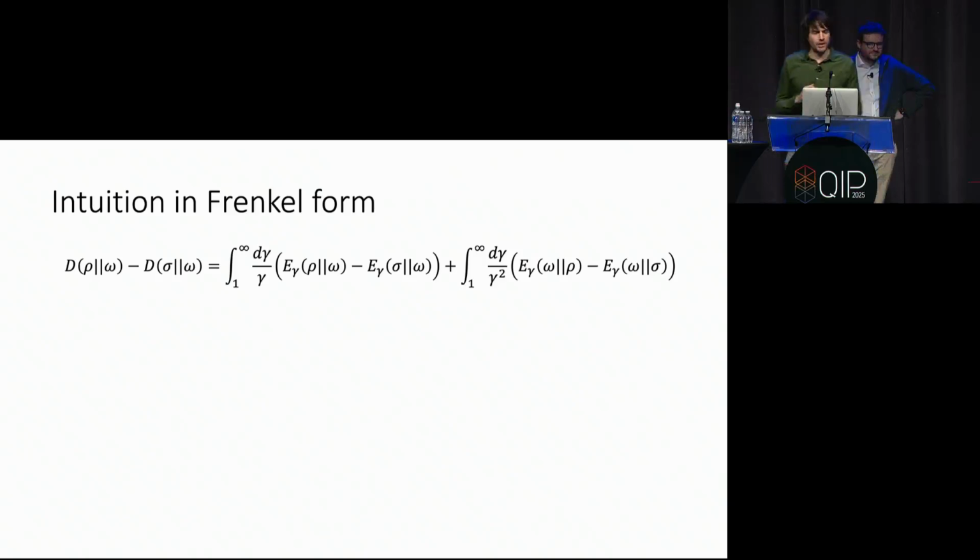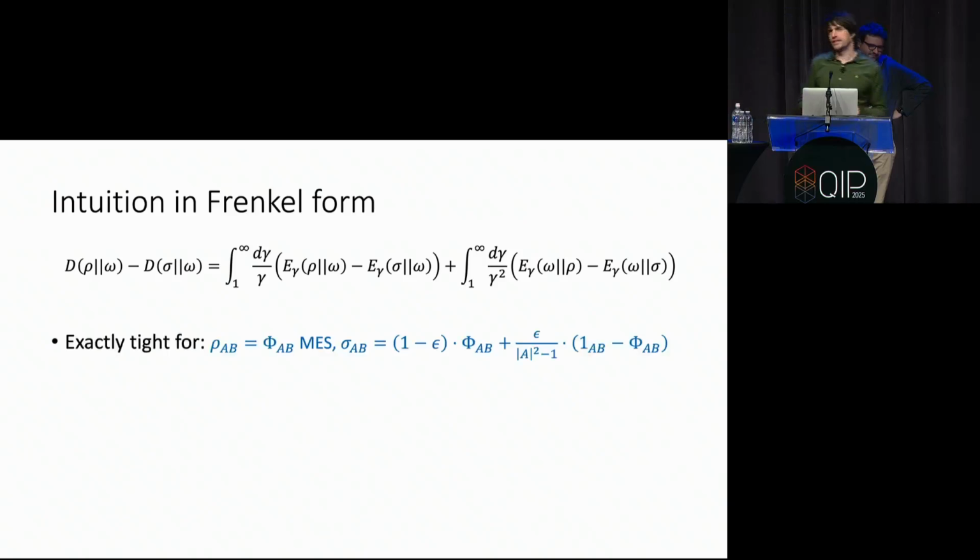The left-hand side of our inequality is now a difference of two relative entropies. So you can reorder the terms in this integral representation: the ones that depend on 1 over gamma and the other ones that depend on 1 over gamma squared. And then the leading intuition for our proof is that, at least for the case of conditional entropy, we know that this bound that we showed, that was previously conjectured, has to be exactly tight. So if you choose rho AB to be the maximally entangled state, and sigma AB to be a slightly noisy maximally entangled state, everything we do to this expression has to be an equality in this case, if you plug in these rhos and sigmas.